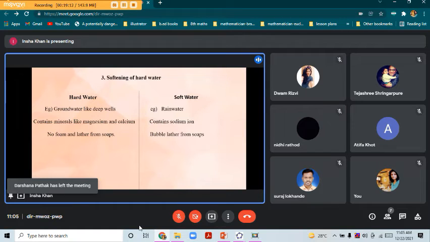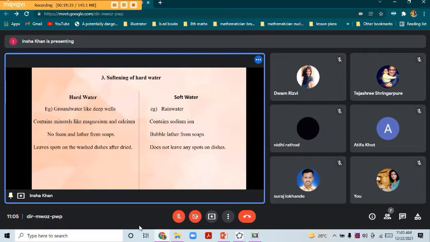Then no foam or lather forms from soaps in the case of hard water, whereas we can see the formation of bubbles in soft water if we use soap. Lastly, hard water leaves spots on washed dishes after they dry. If we use hard water, we can see these spots on the dishes, whereas soft water doesn't leave any spots. So this was the difference between hard water and soft water.